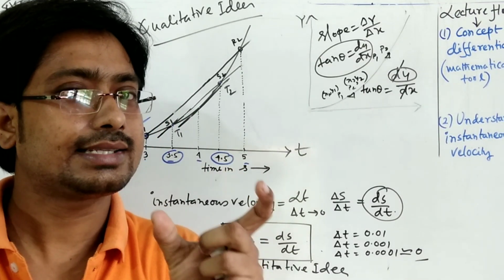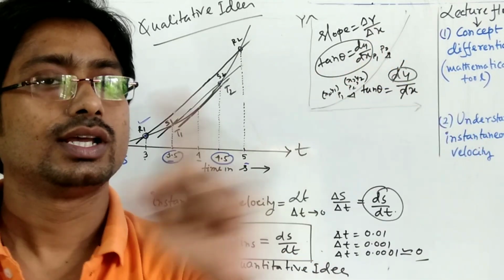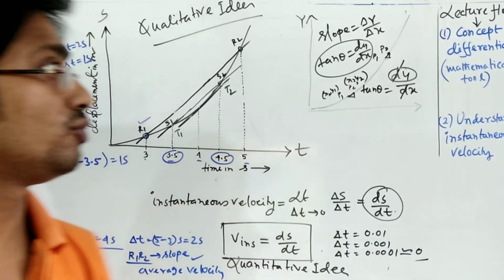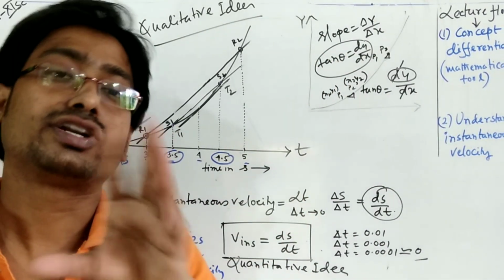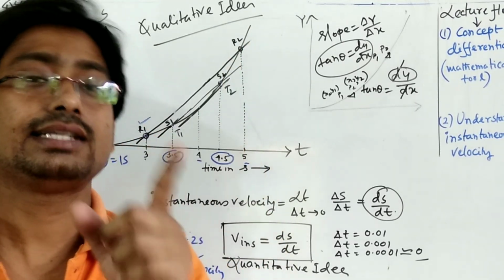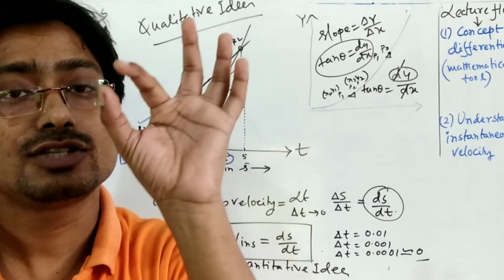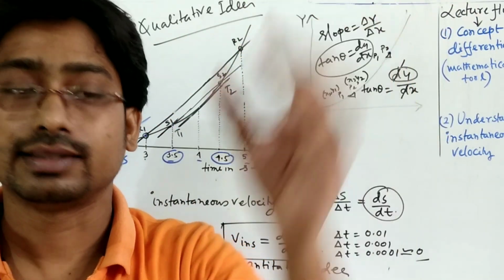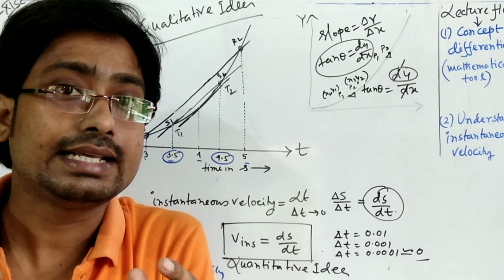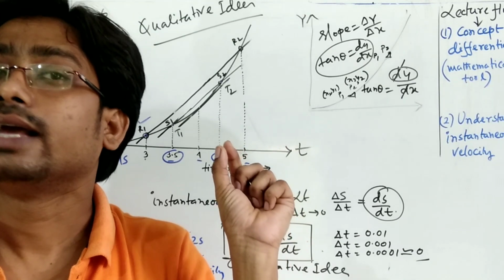So when any straight line touches the graph, that will be the tangent at that point. I told you a few minutes ago that we have to draw the tangent. A tangent is possible on a curved line when the two points are very close to each other. That means you have to decrease the time interval, for the case of an s-t graph.